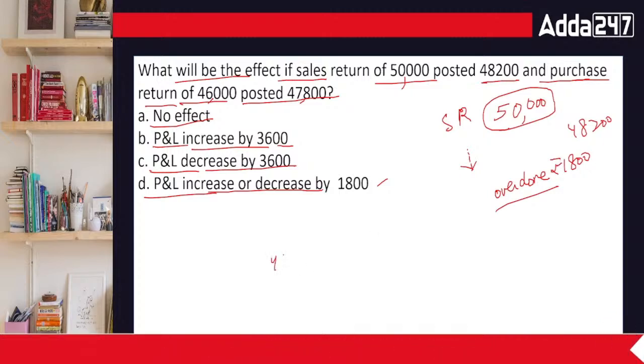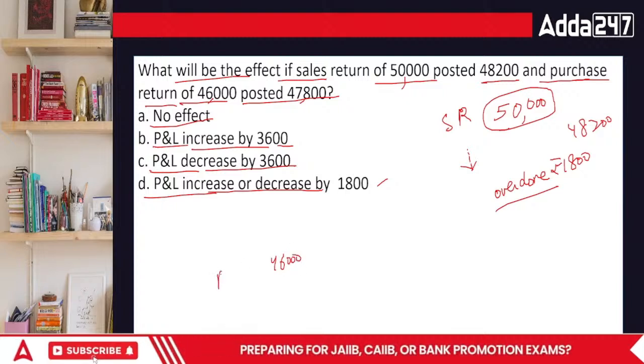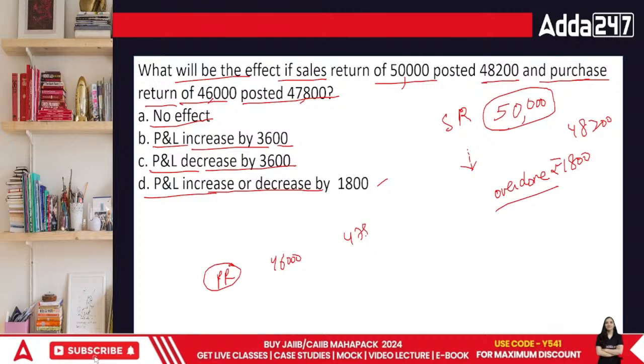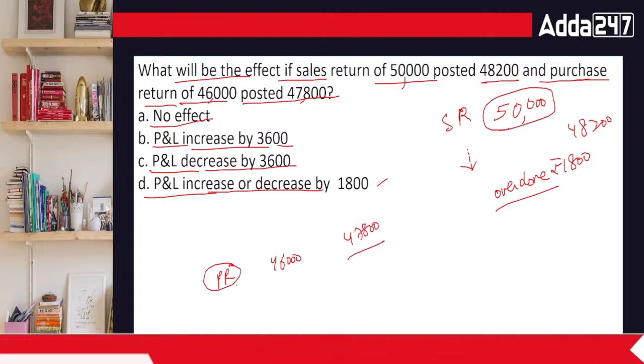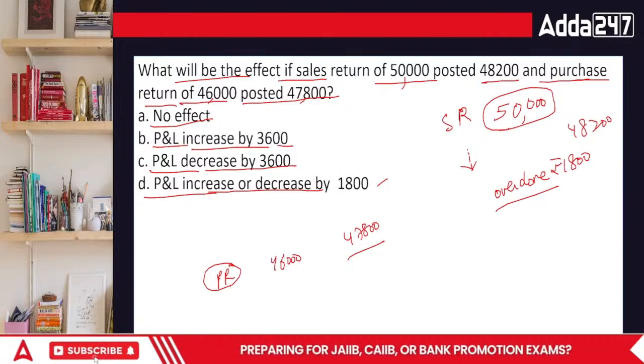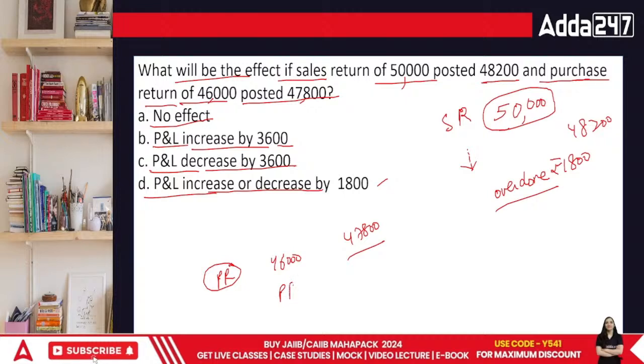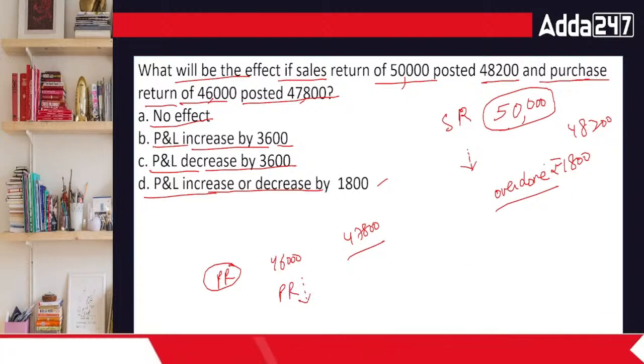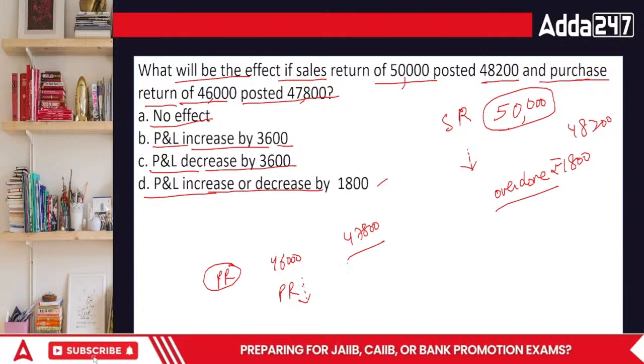Purchase return is of 46,000, which is posted as 47,800. In this case, what is happening? Purchase is an expense, so purchase return reduces my expense. I reduced my expense more, by 1,800.